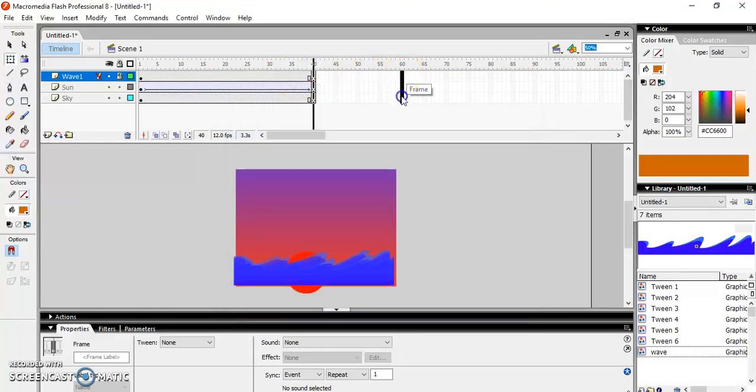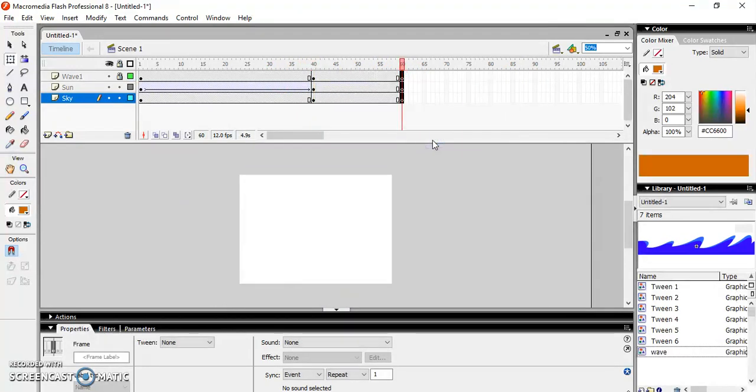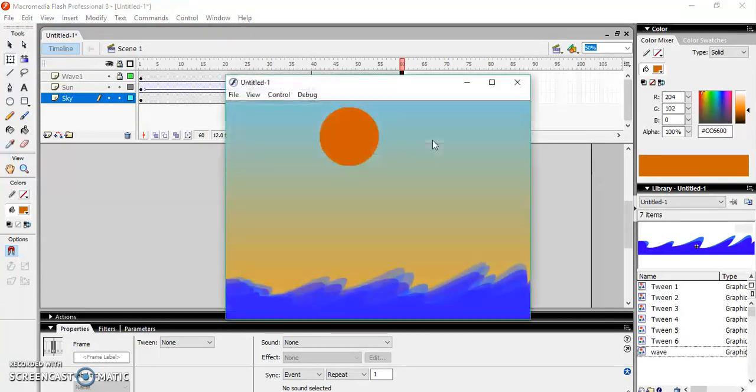So what I can do, I'll insert blank keyframes at 60th frame. So select all of them and insert blank keyframe, and again test this with Control Enter.